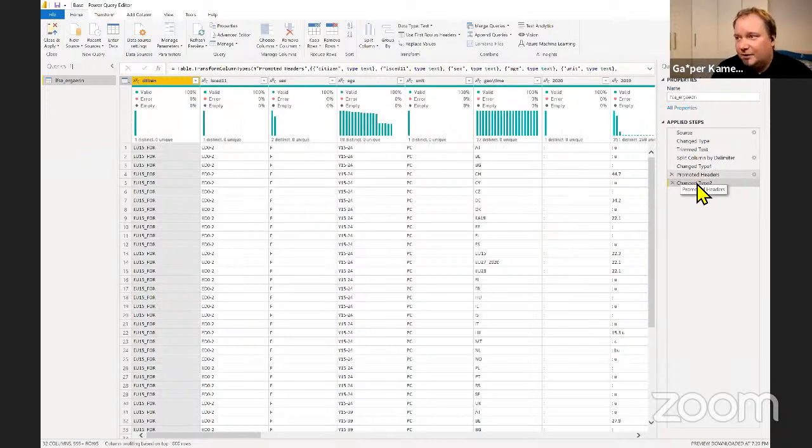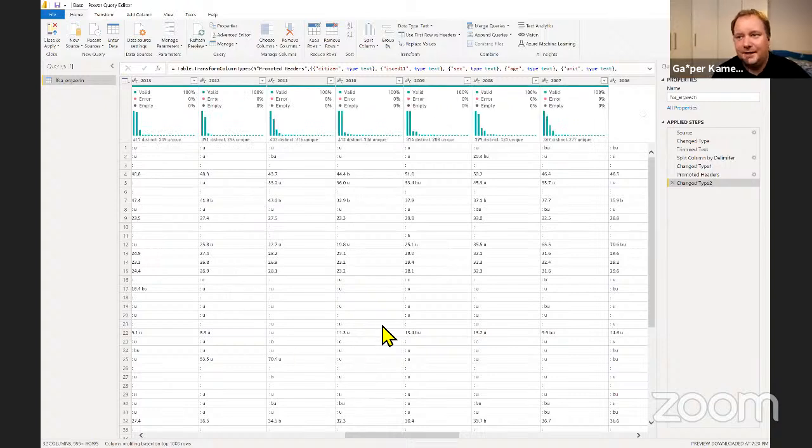At this point, I am going to get rid of the change type step. Now, the reason being is you can see that this data is kind of all over the place, whereas it should be percentage points. So this should be like 44%, 23%. It's actually not just numbers. It's even columns and text. So it's so many different things. And this change type, in my opinion, doesn't even know what this is at this point. So it says it's all text.